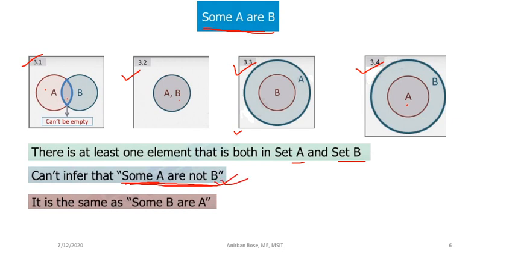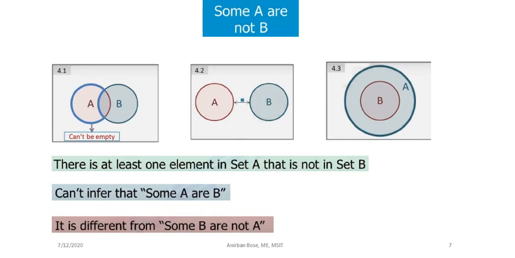Now see the final conclusion, that it is the same as some B are A. Basically, the bare minimum condition is that something has to be common between A and B. That is the only condition. It can be more than that, as you can see here or here or here. So some B are A and some A are B are exactly the same.